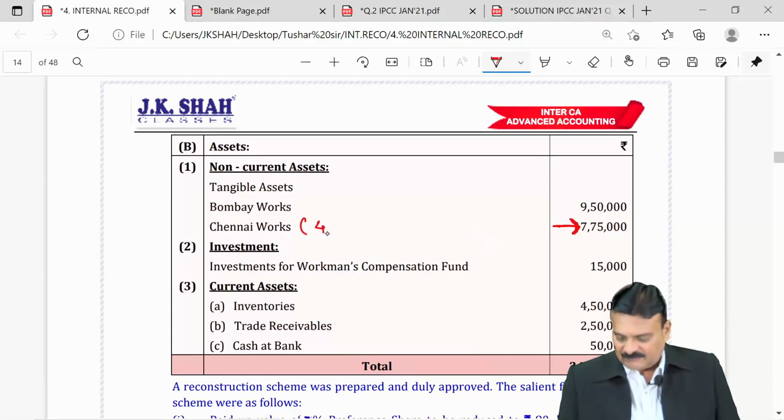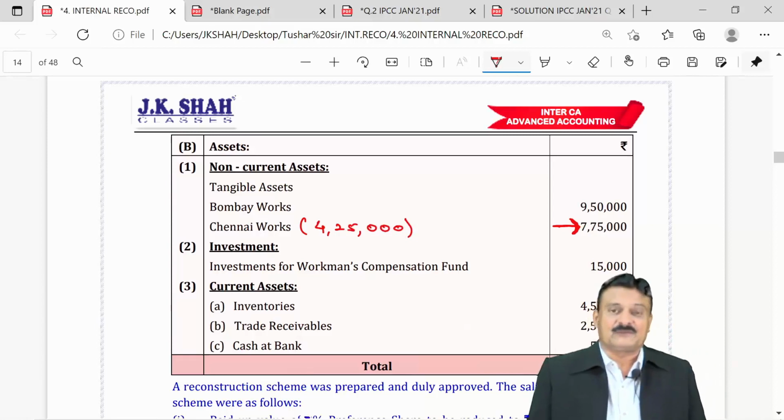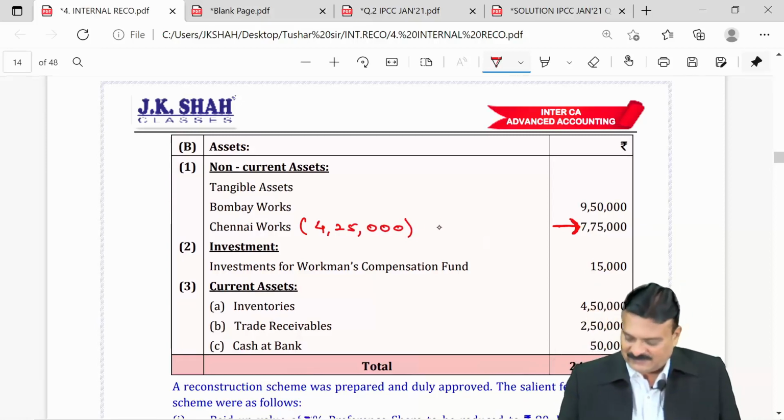So, this Chennai Works are taken over by debenture holders only at 425. Their actual value is 775. What does it mean? The value is coming down by 3,50,000.